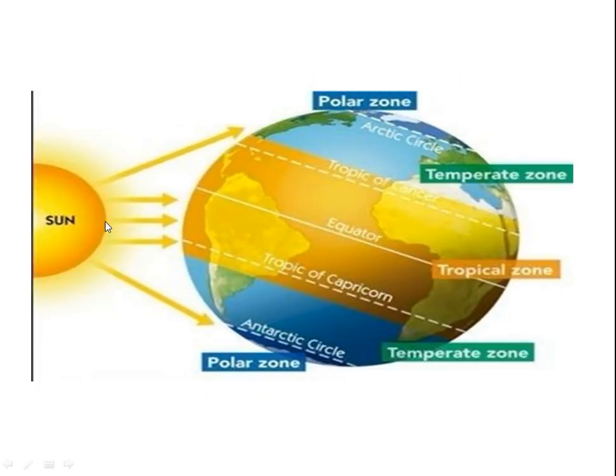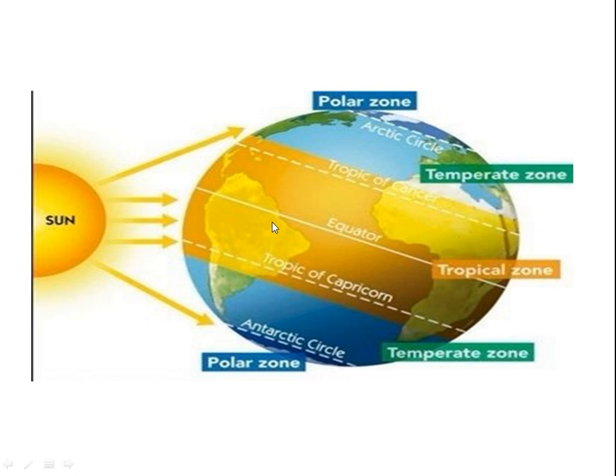See here, this is the sun. These are the rays here. This place receives more sunlight. First point: temperature depends on the heat received from the sun. The more exposed an area, see here, these are the more exposed areas, the more exposed the area is to the rays of the sun, the higher is its temperature and vice versa.